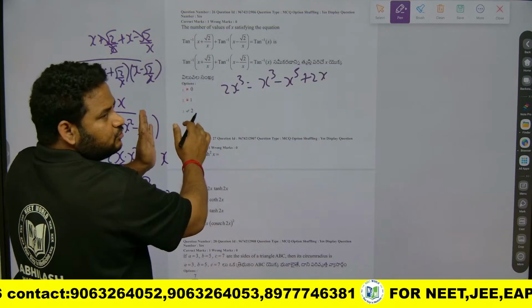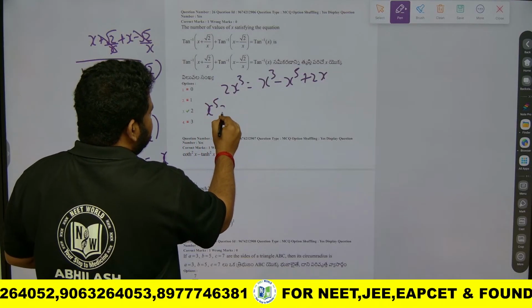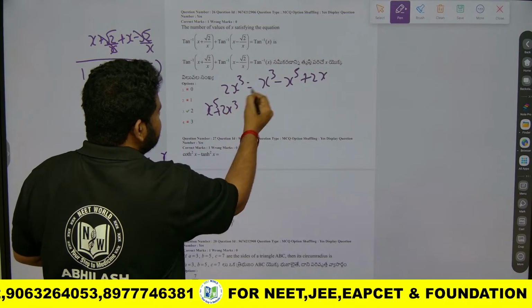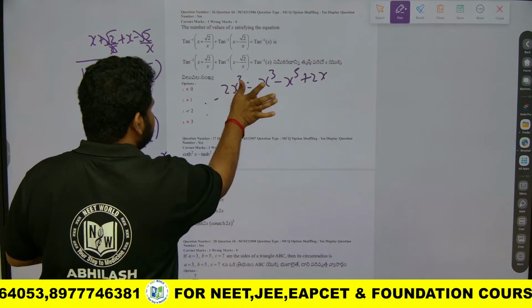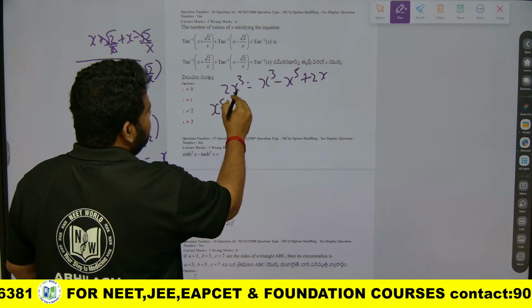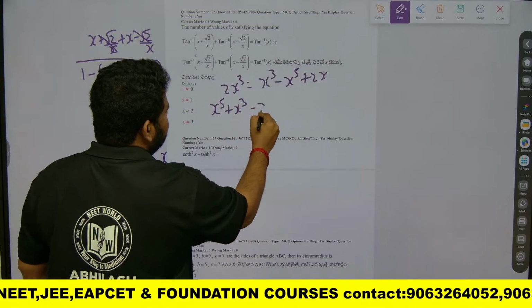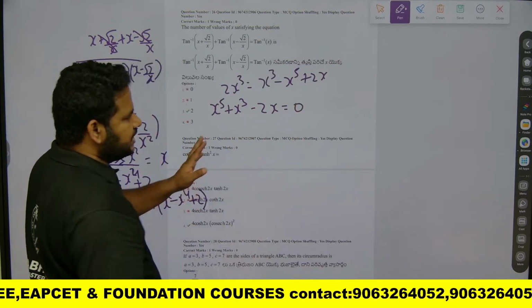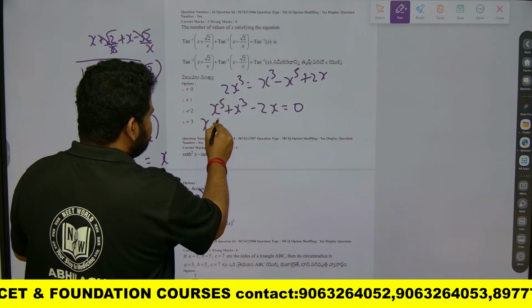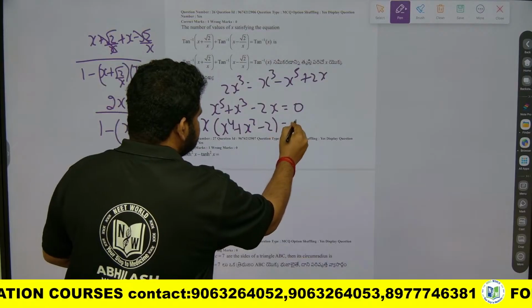If I bring everything to LHS, what will it become? X to the power of 5, plus 2x cube minus x cube. I will write it directly. It is x cube. So this will become x to the power of 5 plus x cube minus 2x is equal to 0. Now let me take x common. If I take x common, what will I have? X into x to the power of 4 plus x square minus 2 is equal to 0.